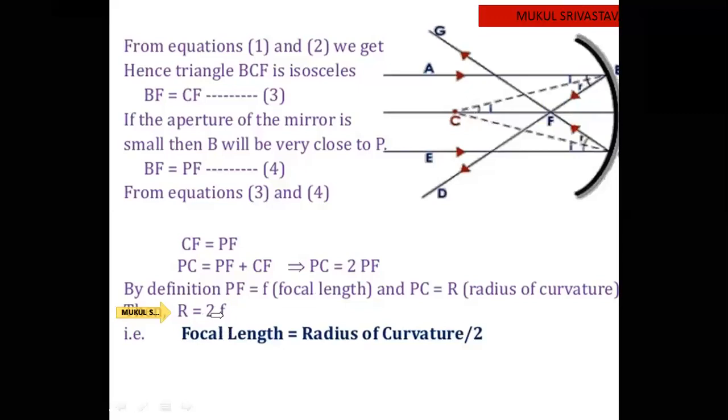Therefore f, which is representing the focal length, is equal to the radius of curvature by 2.